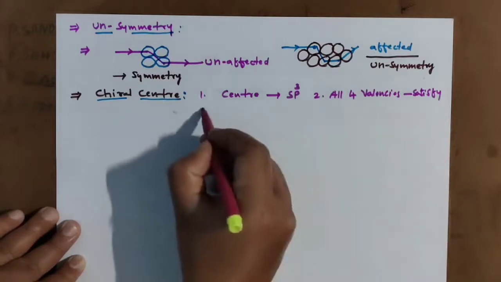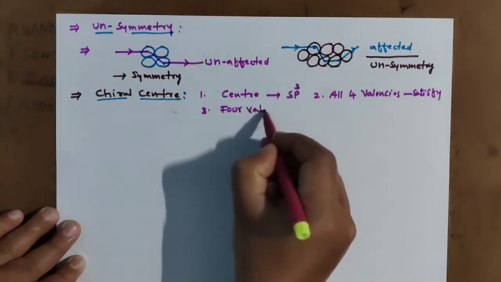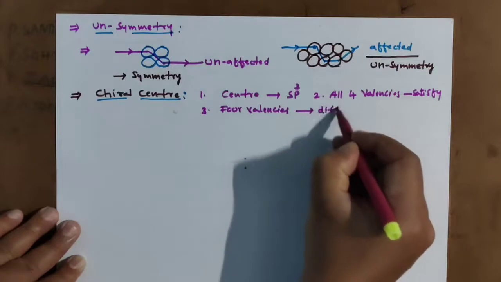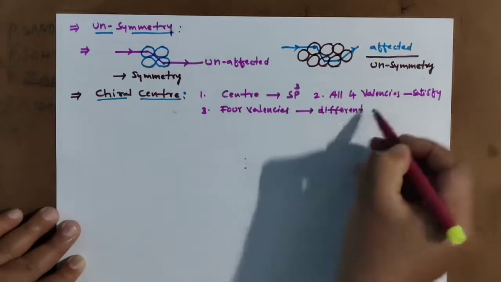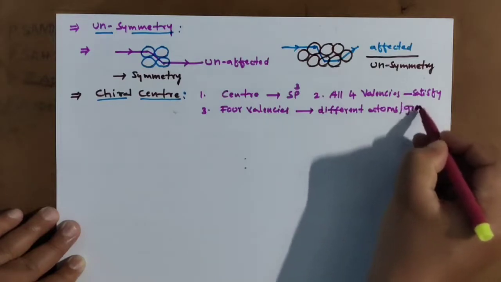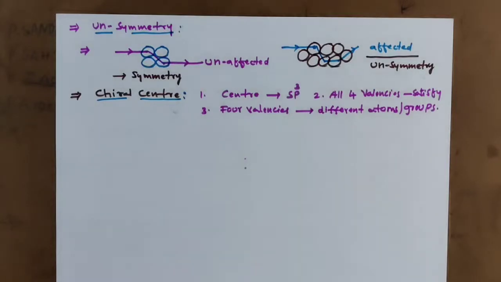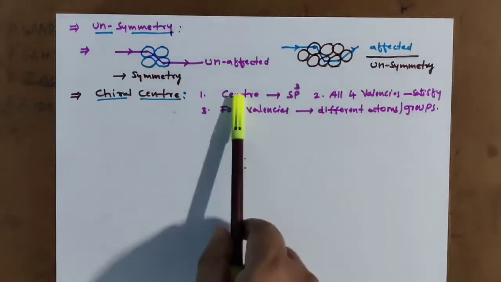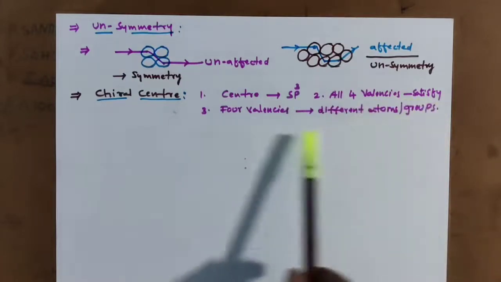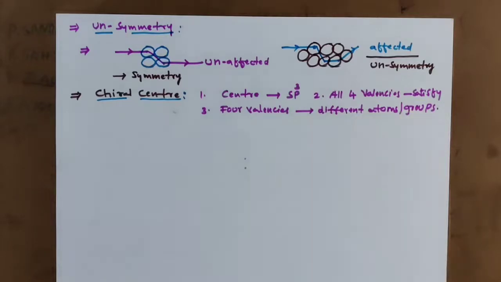And the 4 valencies should be satisfied with different atoms or groups. This is very important. So how can you address the chiral center? A central atom with sp3, that is, 4 valencies should be satisfied. Those 4 valencies should be different atoms or groups.